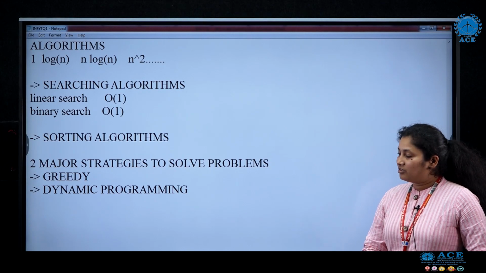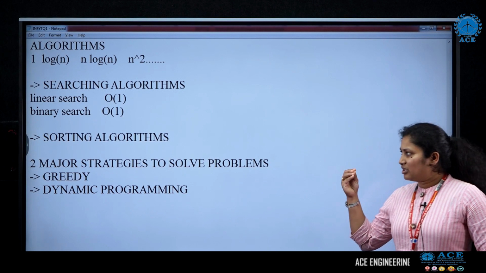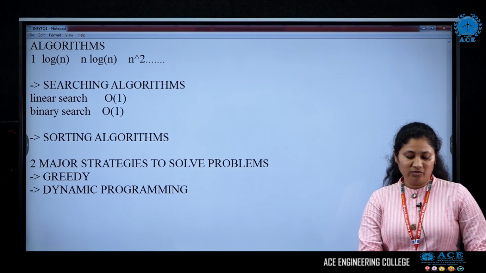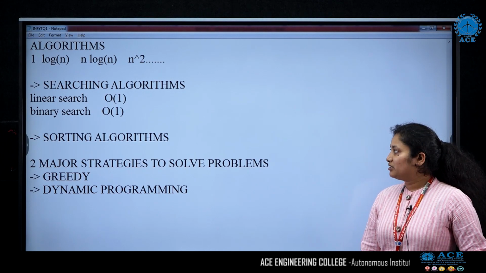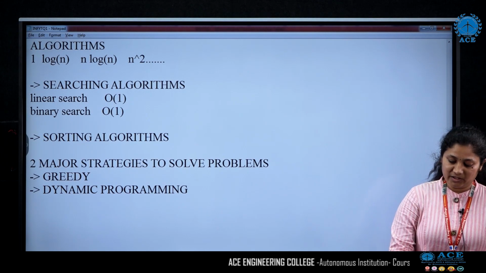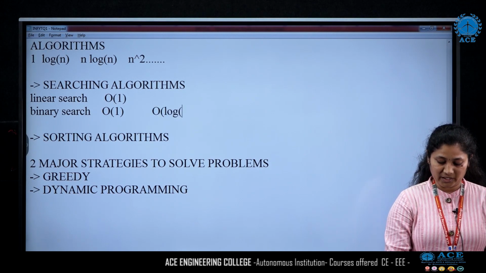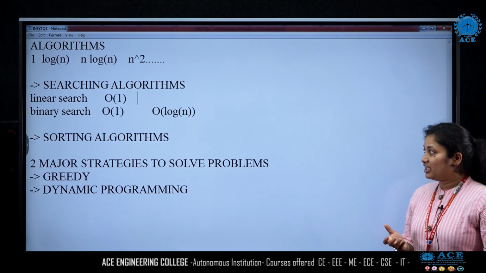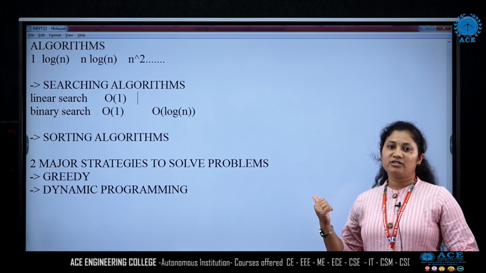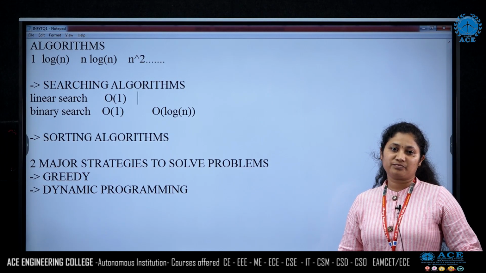And in any other case, where the key is present somewhere else, it is always better to go for binary search. Why binary search? Because for binary search the order is big O of log n. So here you need to understand the scenario, and based on this scenario, you need to tell which algorithm suits it.